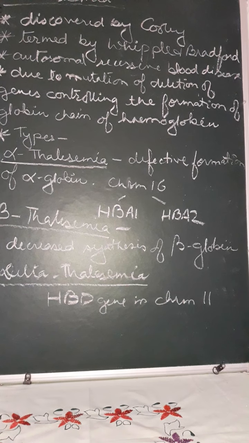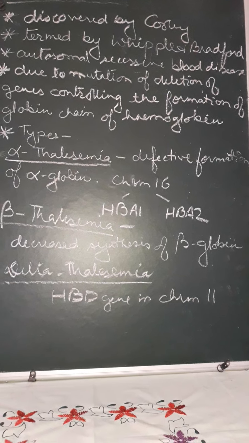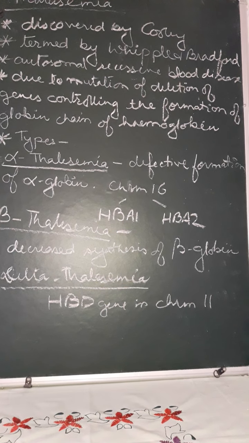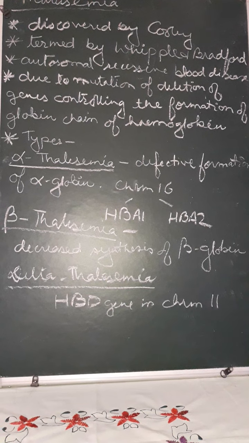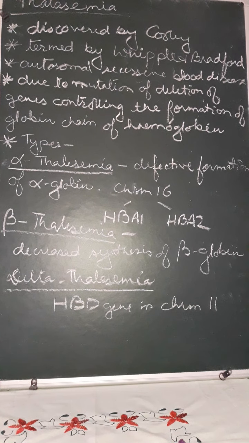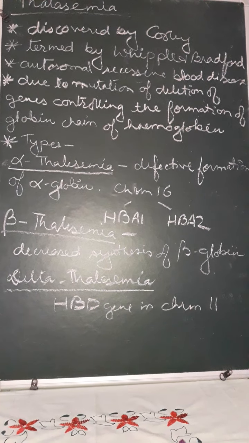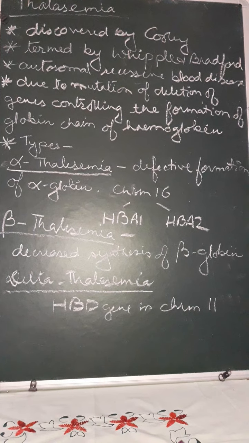Here the symptoms are anemia, jaundice, hepatosplenomegaly and bone changes, which result in stillbirth. That means the baby is born without any sensation, or dies immediately after birth. So these are the various symptoms of alpha thalassemia.